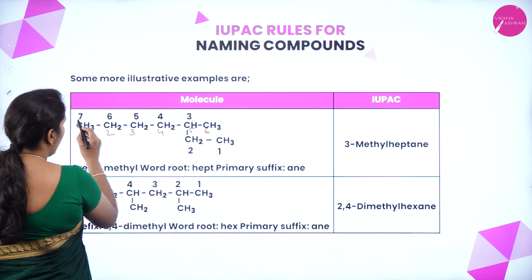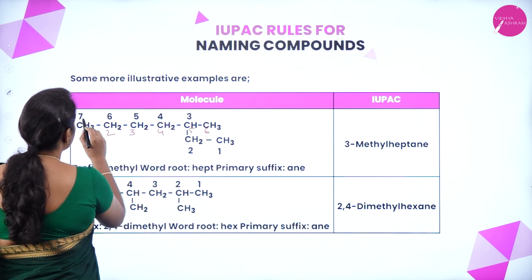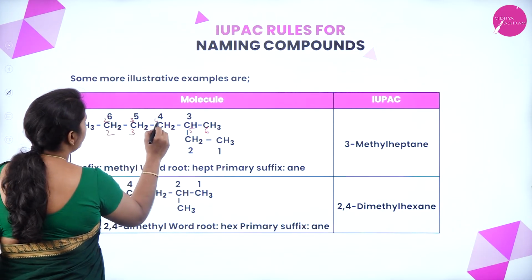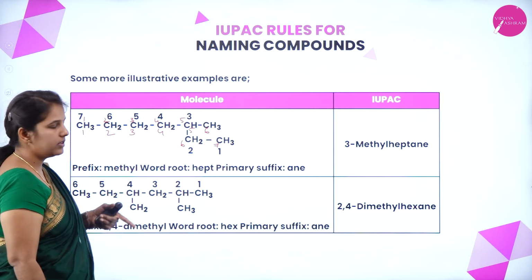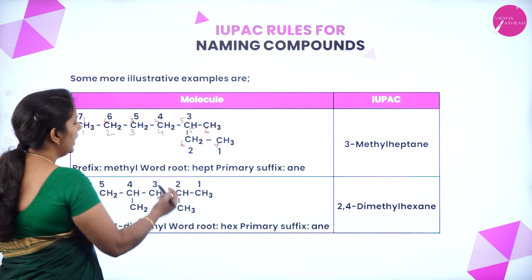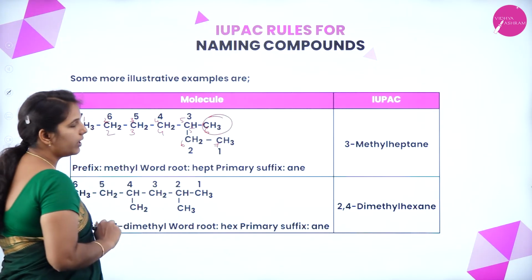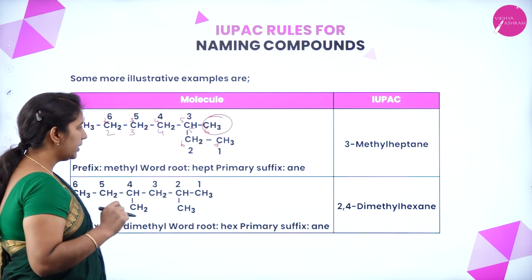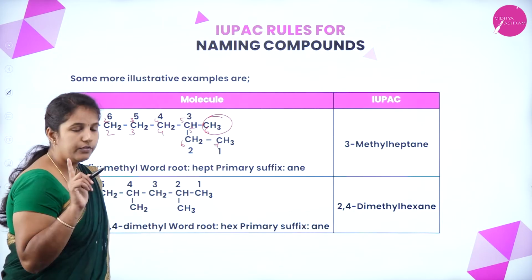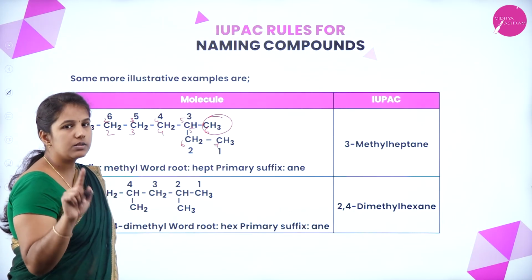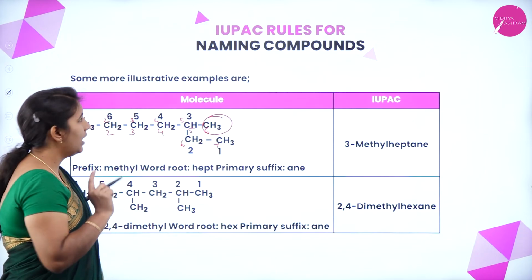Suppose I have one more way to number it: 1, 2, 3, 4, 5, 6, 7. 7 carbon atoms will be there. So, I can go with this order, and this carbon will become the substituent group. Since I have 7 carbon atoms, we have to number it in such a way that the carbon containing the substituent group gets the least number.